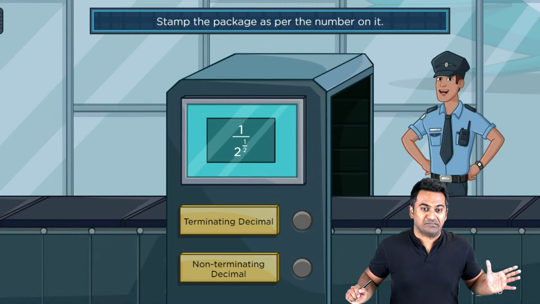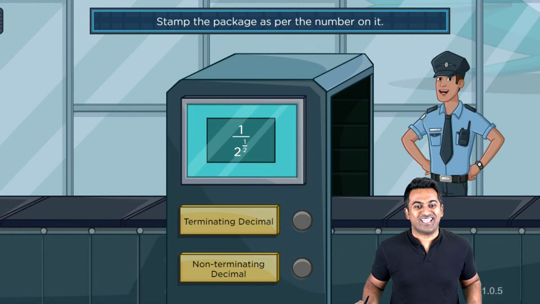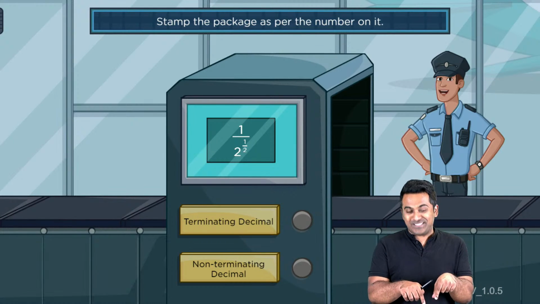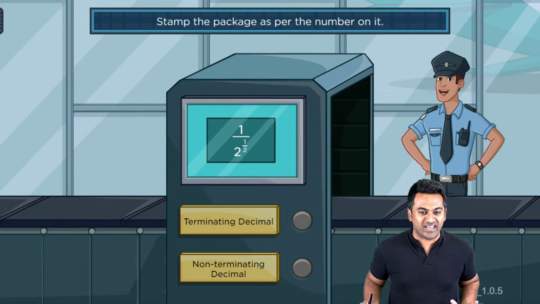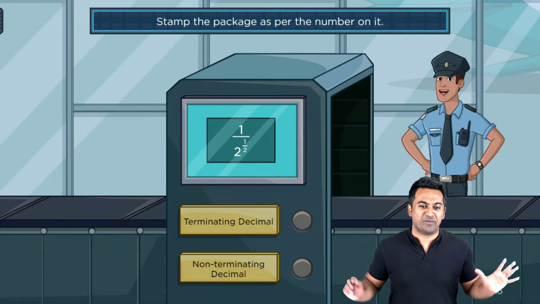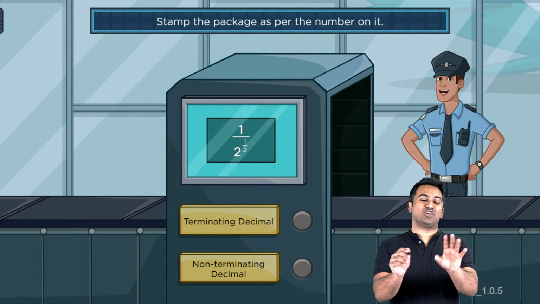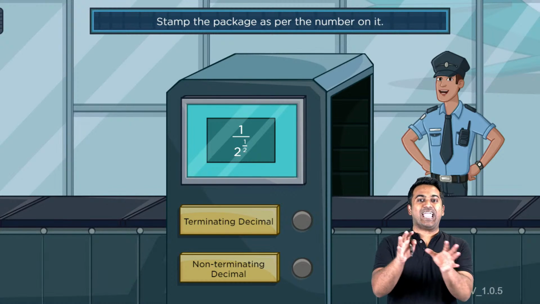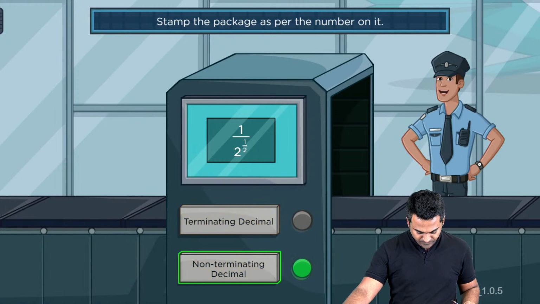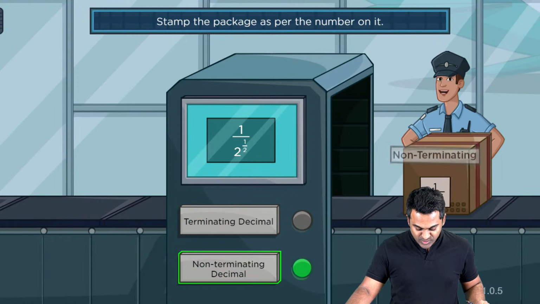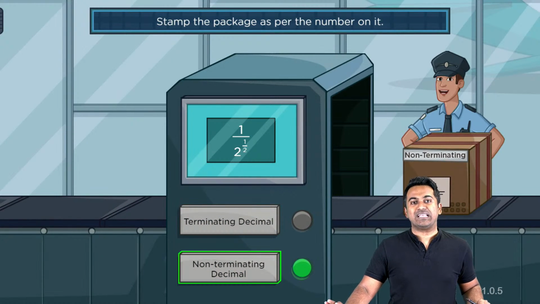Well done. Some of you have already gone to the irrational down there and given me the correct answer, but still, what would be this one here? Is it going to be terminating or is it going to be non-terminating? Well done. What I see here is non-terminating. Awesome. Manoj is asking for which class is this? Don't worry about the class, Manoj. Enjoy the session. It's going to be applicable to 8th, 9th and 10th as well. So this is, of course, we've seen it. This is non-terminating. Okay, we have the correct answer. Well done. So this is a non-terminating decimal.